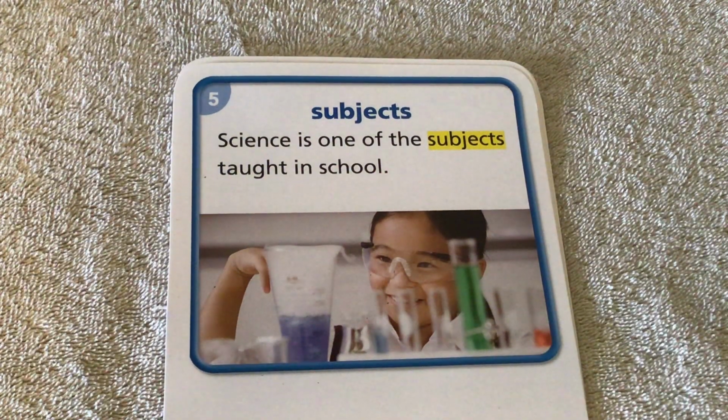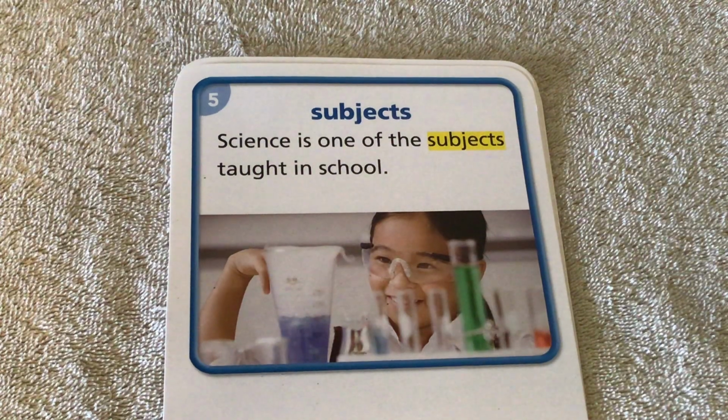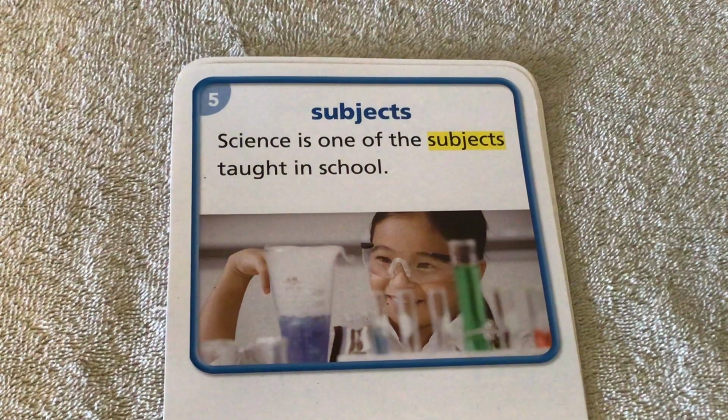Our fifth vocabulary word for this story is the word subjects. On the front of the card, it says science is one of the subjects taught in school. Science is also one of the subjects that you learn in school. You also learn social studies, math, language arts, art class, music. Those are all subjects. Subjects are the topics or the things that you are being taught in school, that you are studying in school. Subjects are all of the things that you are studying or learning in school.